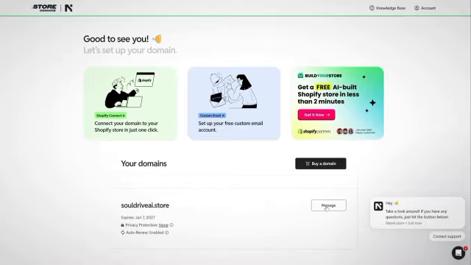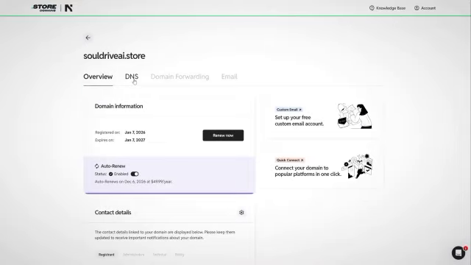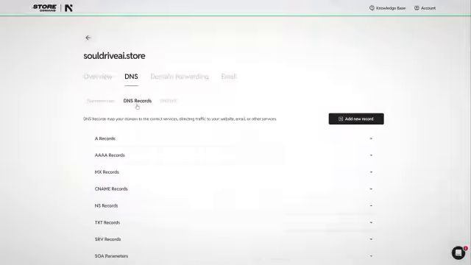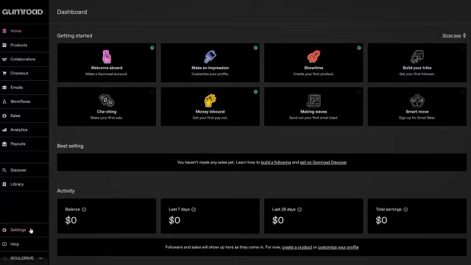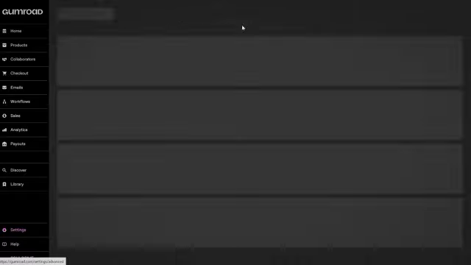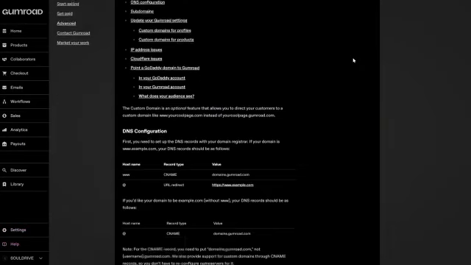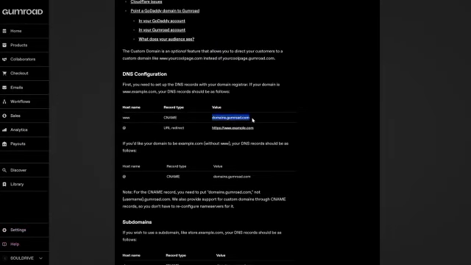Once you purchase the domain, click Manage DNS, then DNS Records. From here, we only need to add one record. It's a CNAME record. For the value, go to Gumroad, click on Settings, then Advanced, and click on Learn More. Scroll down, copy this exact value, and paste it here. For the host name, write 3W, then click Save.